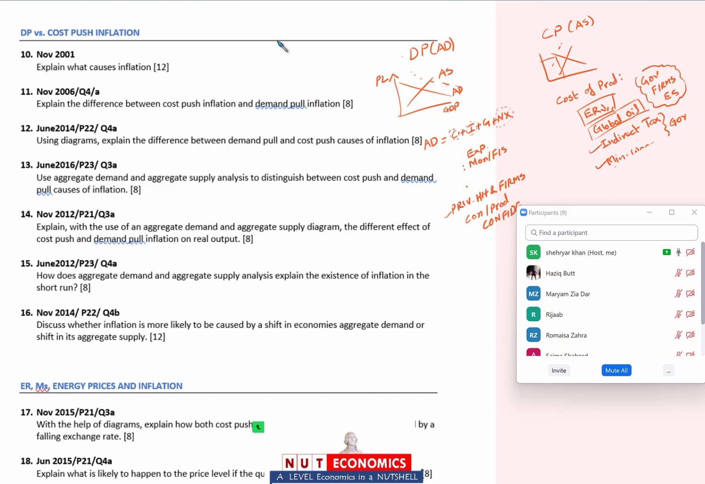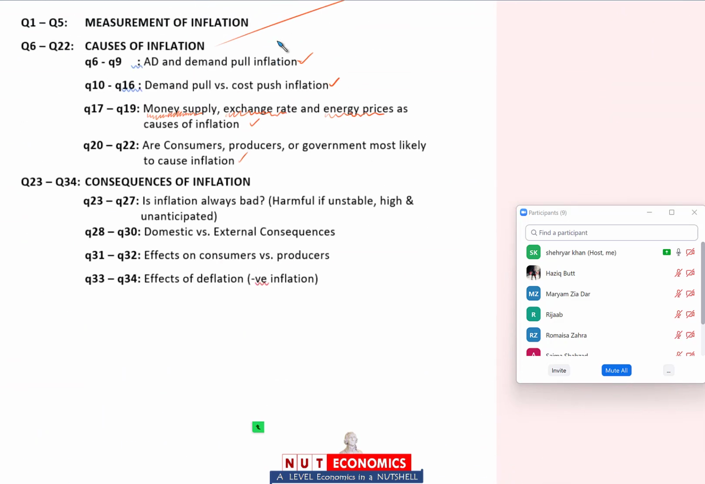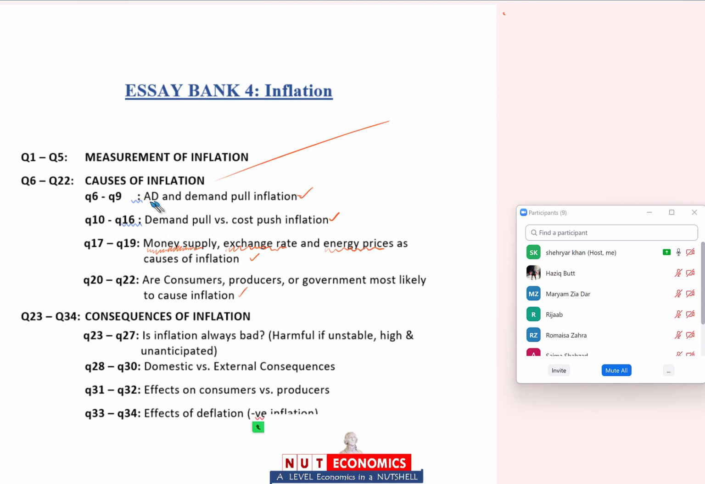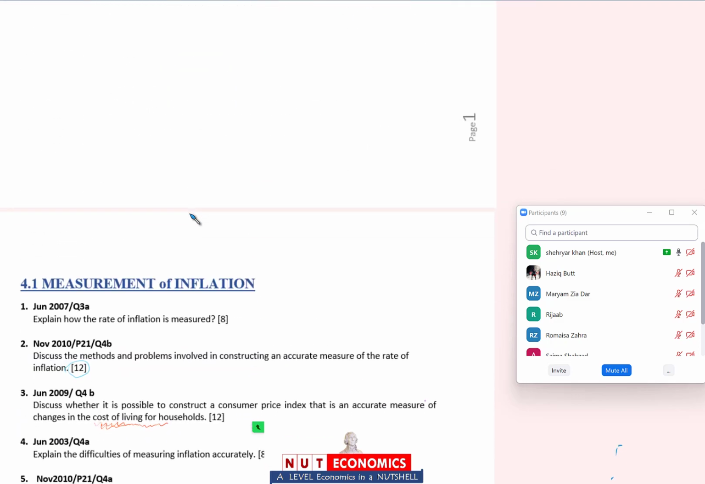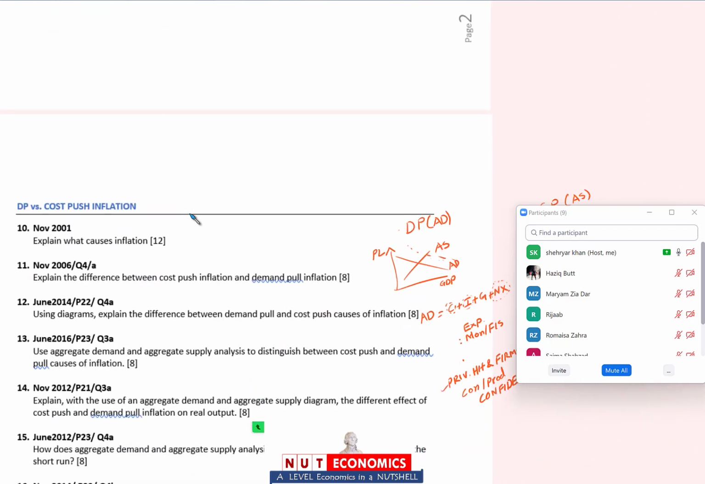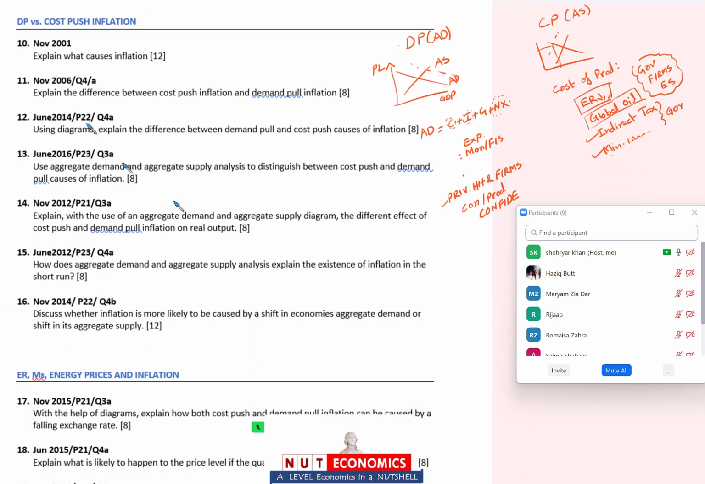अच्छा जी. So let me quickly go back to the first page. So we said some questions on the causes of inflation are AD and demand pull inflation. Then the next category is where the examiner asks you about both demand pull and cost push in the same question. So those are the next 6-7 questions. Let me take you through them. Demand pull versus cost push inflation together. Now explain what causes inflation. It's a repeat. I hope I don't have to repeat all of this.